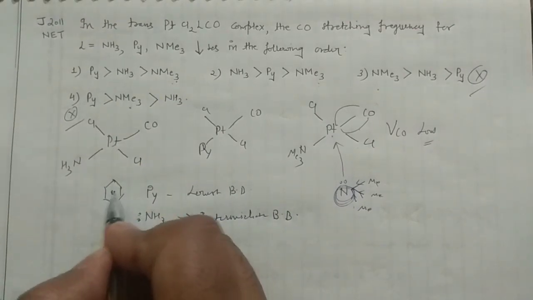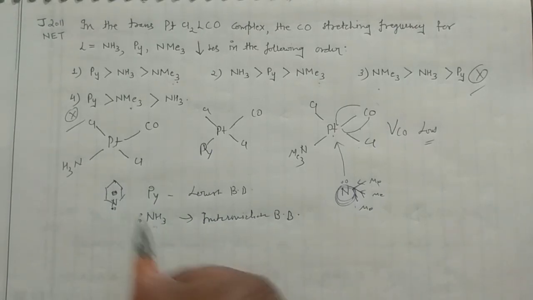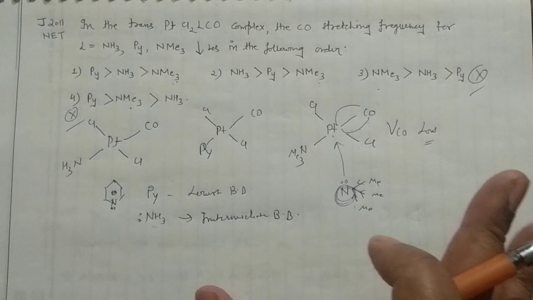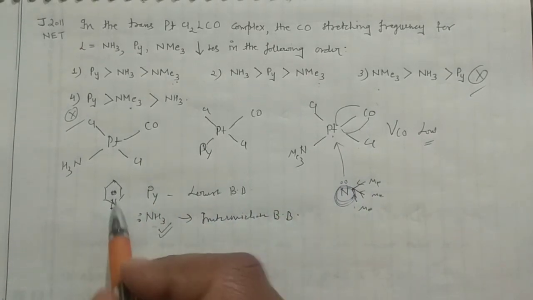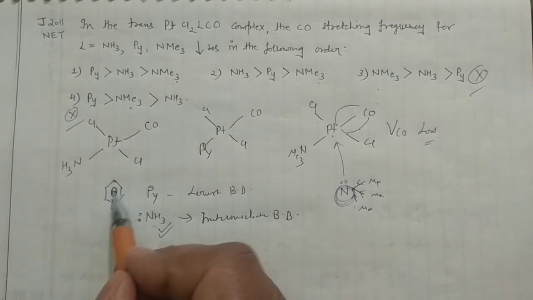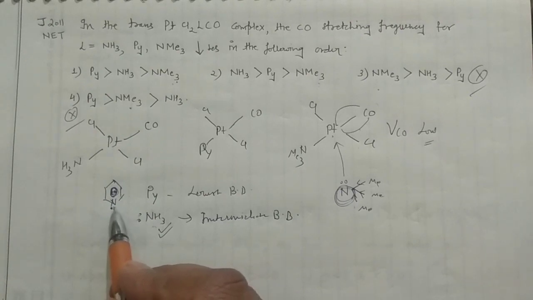It's a heterocyclic compound. Okay, so when you compare these two, they all are the sigma donors. Remember this thing, they all are the sigma donors, but this is the far better sigma donor because it is not having the benzene ring here. See, you can argue that this lone pair is not involved in the conjugation, so it may donate, but not. The effect of aromaticity would also be there.